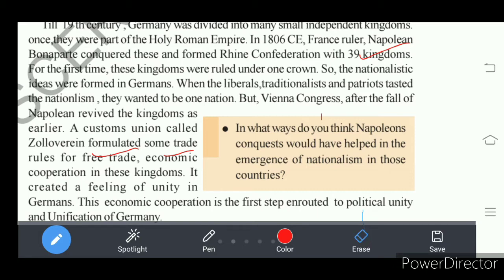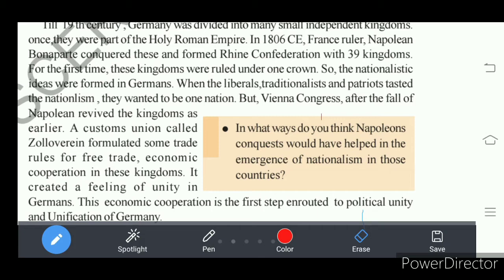So this Zollverein Pact, understand, also helped the people to feel that they belong to one race, that is the German race. When people of these 39 kingdoms were merged, the customs union Zollverein helped them when they exchanged goods, when traders traveled from one area to another, one kingdom to another kingdom.